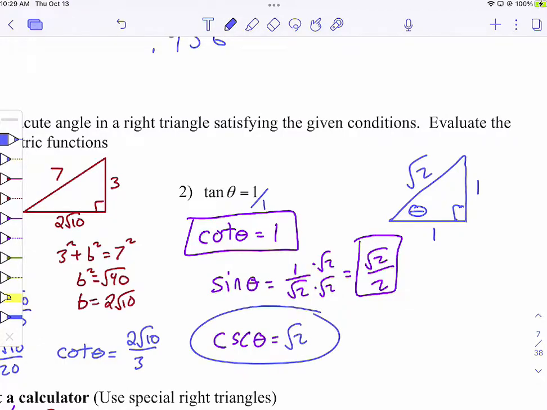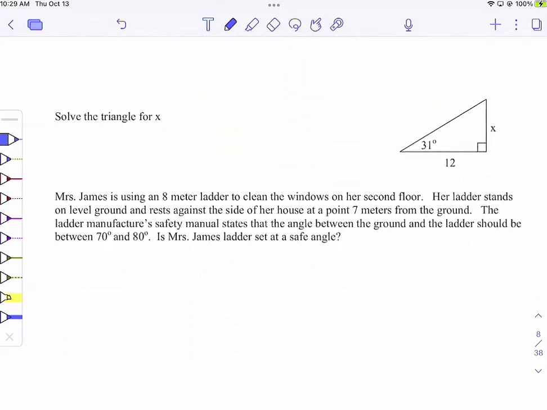So we didn't do secant, we didn't do cosine, and we didn't do cotangent. I'll just tell you what they are. They're the same as sine and cosine, flipped. So cosine is root 2 over 2, and secant is root 2, if you wanted to write those down. But that's all 6 of them. All right, find this page.